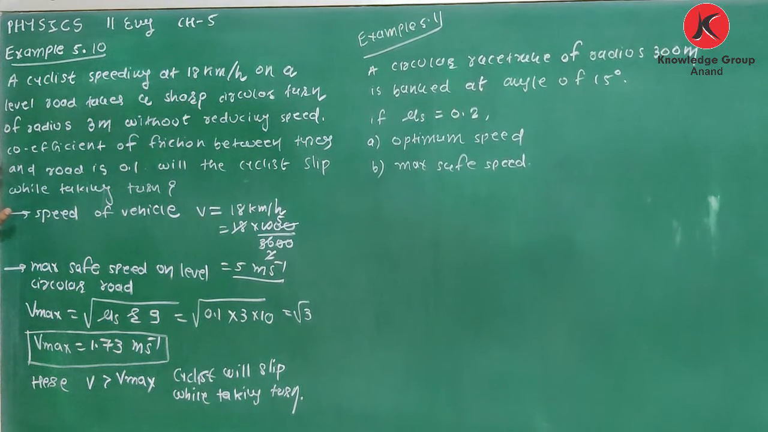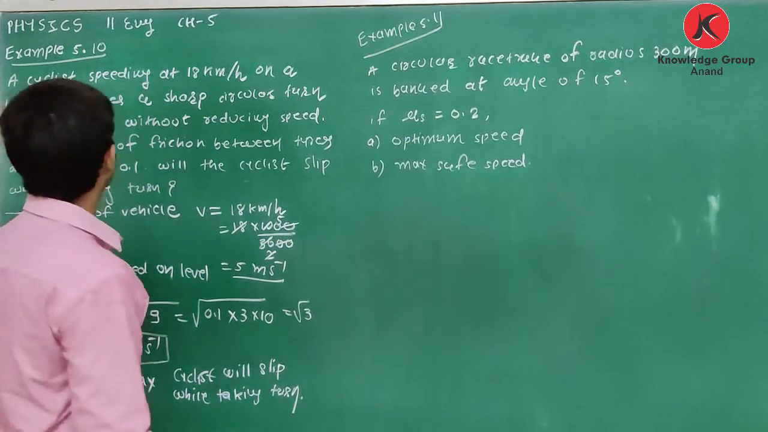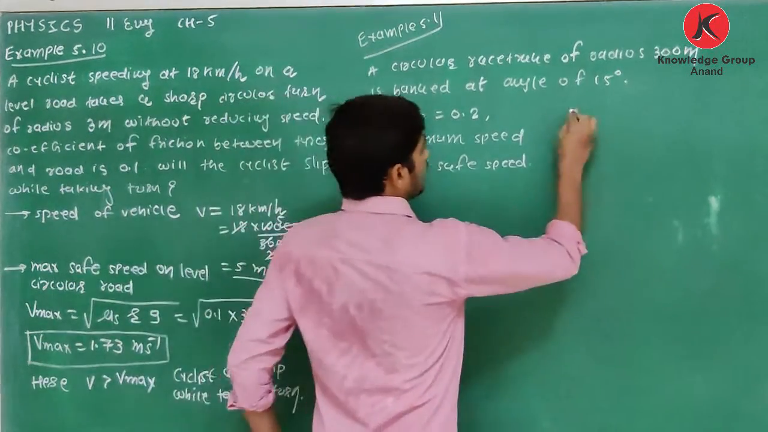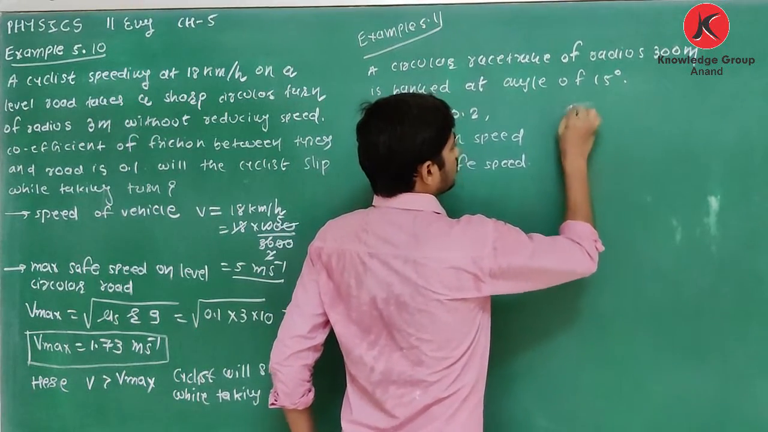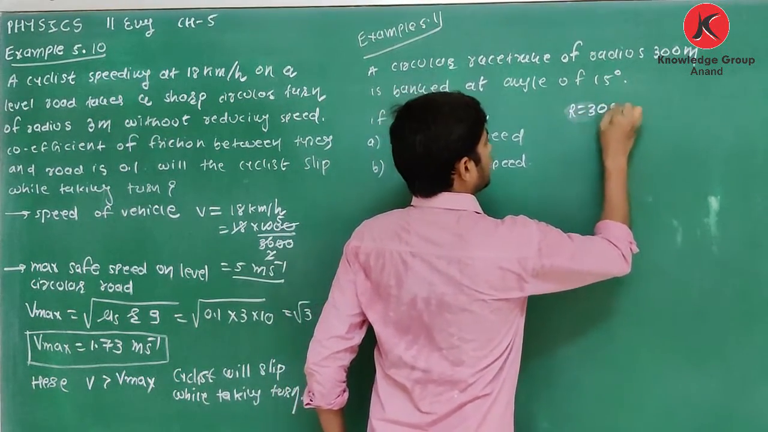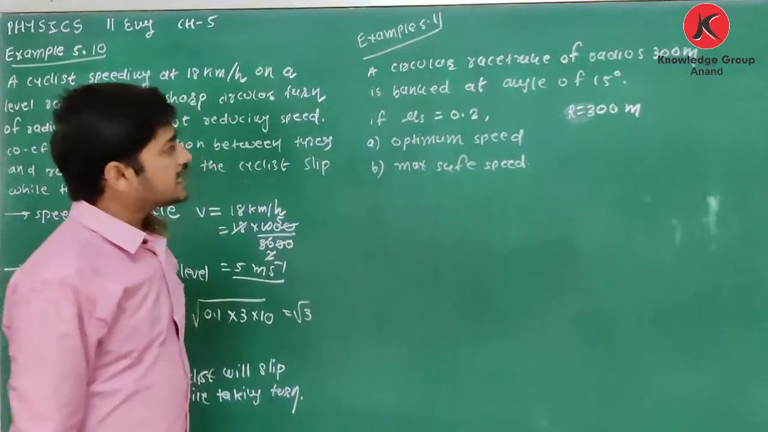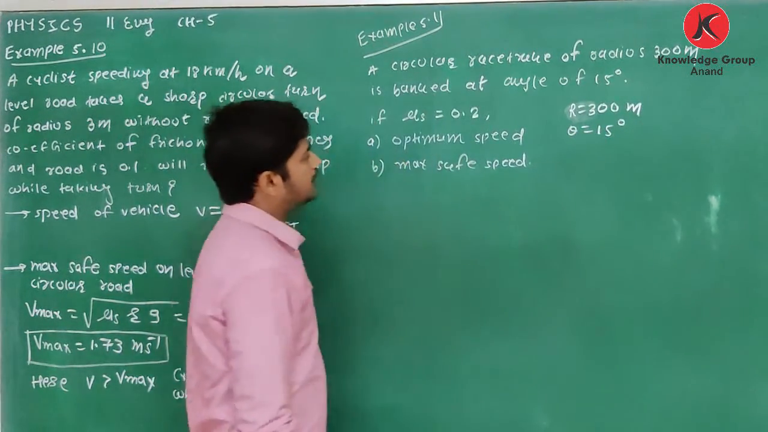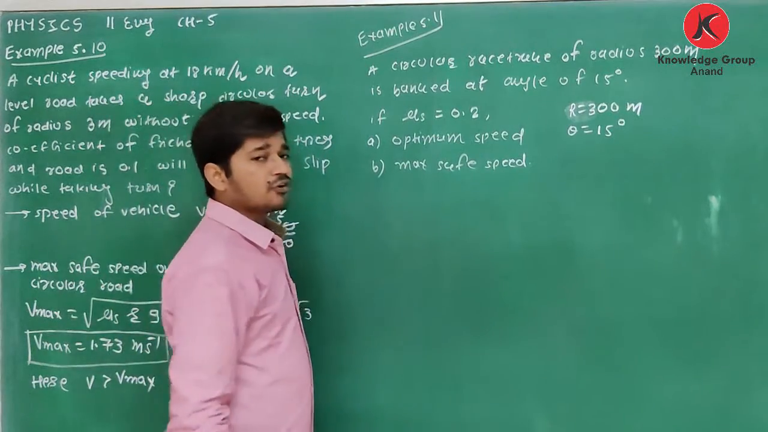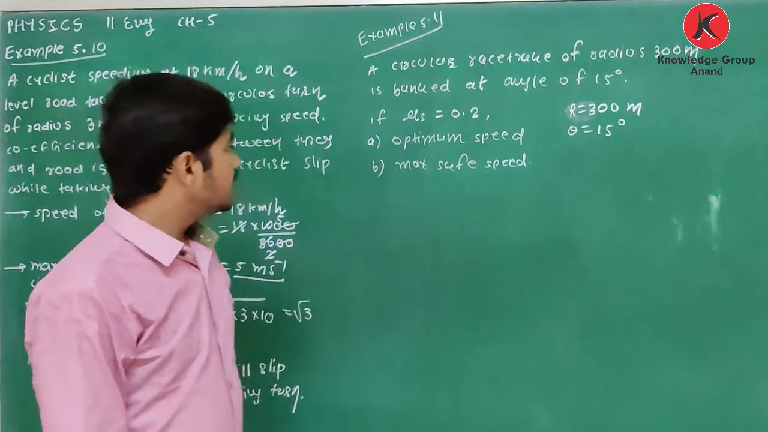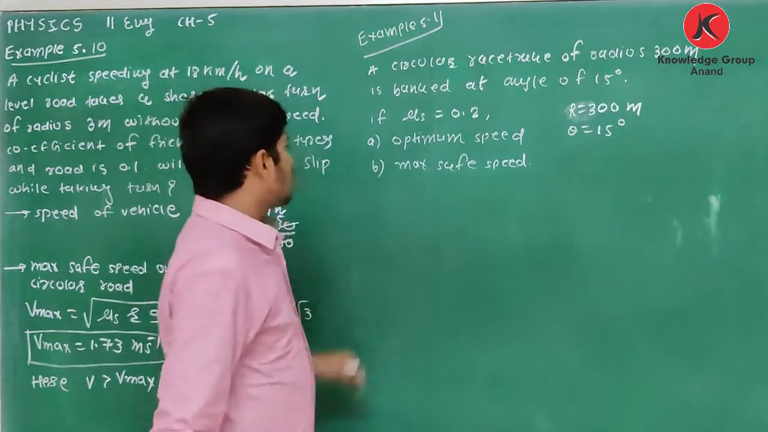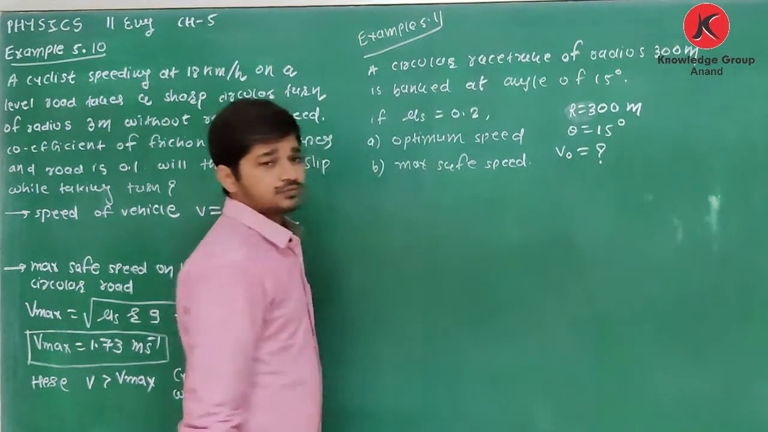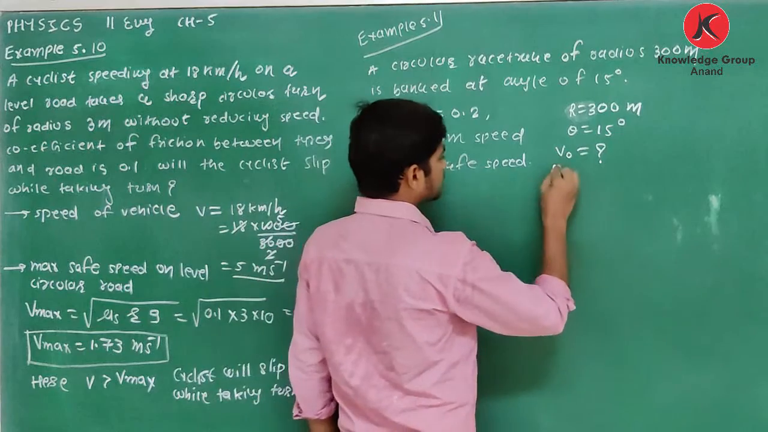Now the next question is example 5.11. A circular racetrack of radius 300 meter, R is equal to 300 meter, is banked at an angle of 15, so theta is equal to 15 degree. If mu s, the coefficient of friction between vehicle and road, is 0.2. Question A, what is the optimum speed? Question B, what is the maximum safe speed?